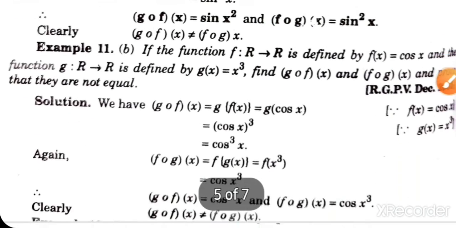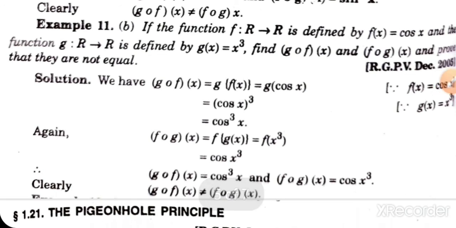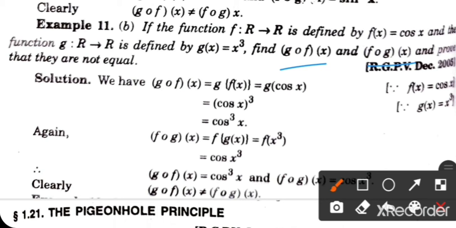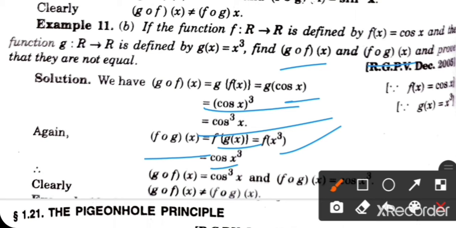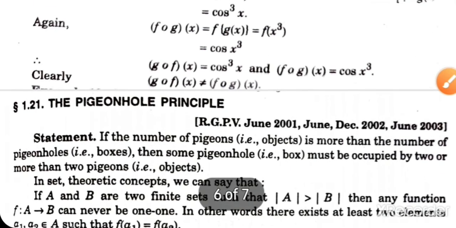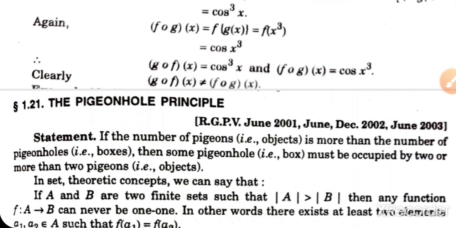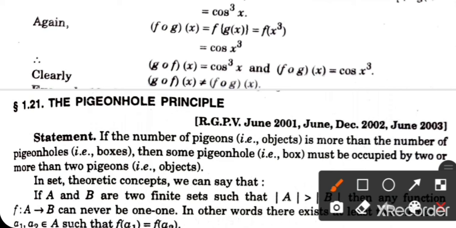A function f from R to R is defined by f(x) = cos x and g(x) = x cube. FOG and GOF we have to find. GOF(x) means g(f(x)), g of cos x, and g(x) is x cube, so this is (cos x) whole cube or cos cube x. FOG(x) is f(g(x)), f of x cube, that means cos of x cube. GOF(x) is g(f(x)) and FOG(x) is cos x cube, both are not equal.